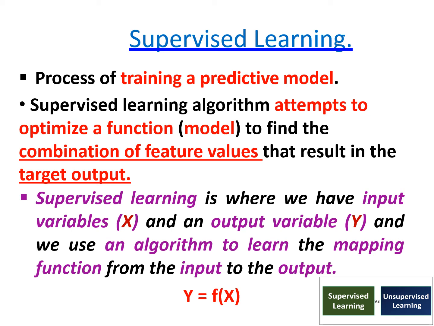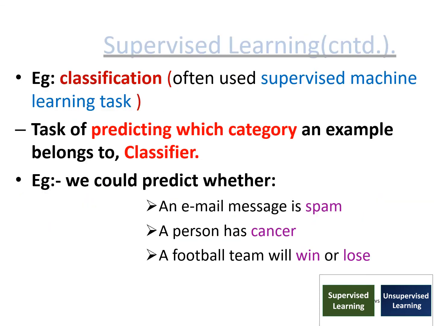Examples for supervised learning are classification tasks. It is a task of predicting which category an example belongs to, or we say that it is a classifier. For example, we could predict whether an email message is spam or not.